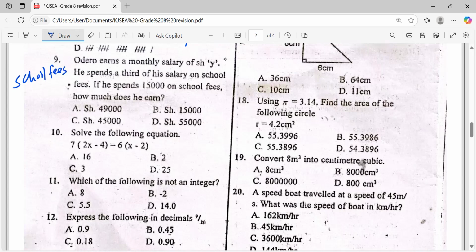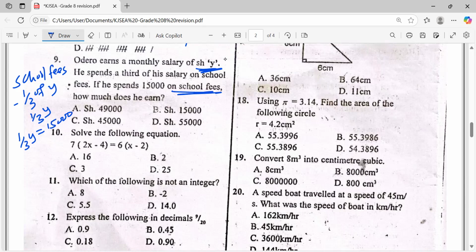So it is a third of the basic salary. What was the basic salary? Y. It is a third of Y, and of means multiplication, which is the same as saying a third Y. Are we together? If he spends 15,000 on school fees, how much does he earn? You've been told in terms of the unknown that 1 against 3, that is a third of Y, is equivalent to 15,000 because you've been given school fees as 15,000.